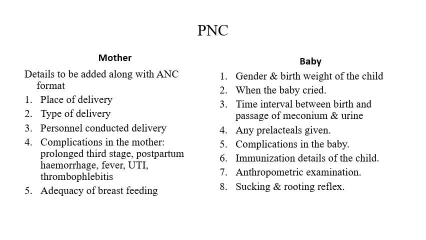Coming to what is different in the postnatal case: it is the same, but you also need to add the place of delivery, the type of delivery, the person who conducted the delivery, and the complications the mother had during the third stage and postpartum, like postpartum hemorrhage, fever, puerperal infection, thrombophlebitis. Also check the adequacy of breastfeeding. This is important.